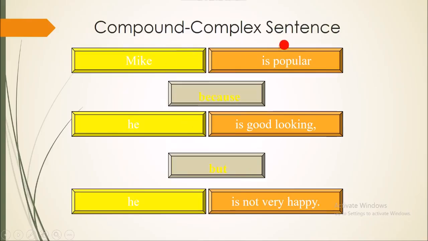Another compound-complex sentence: Mike is popular because he is good looking, but he is not very happy. So we have here three clauses. The first one is independent, then we have a dependent clause, and then again an independent clause.